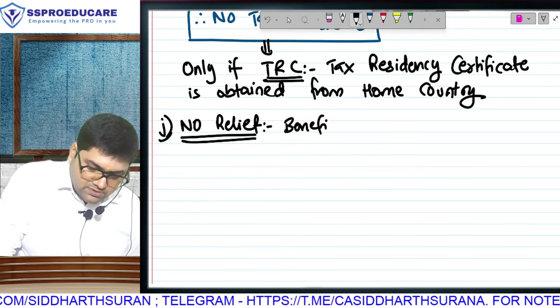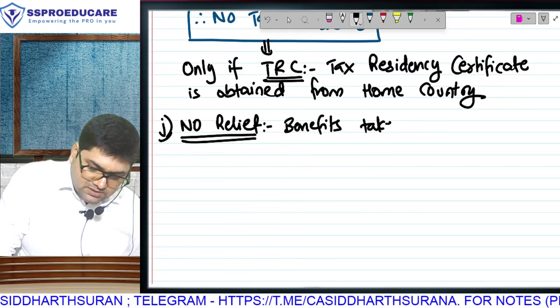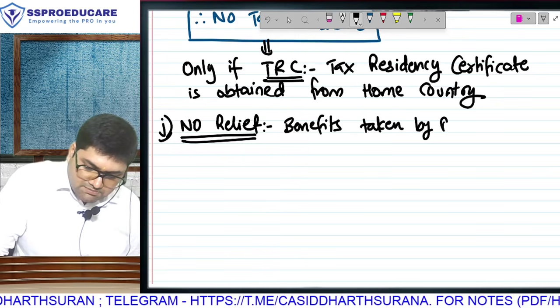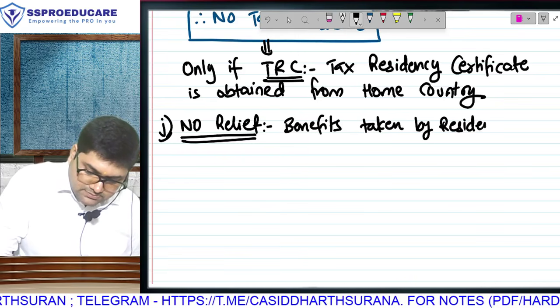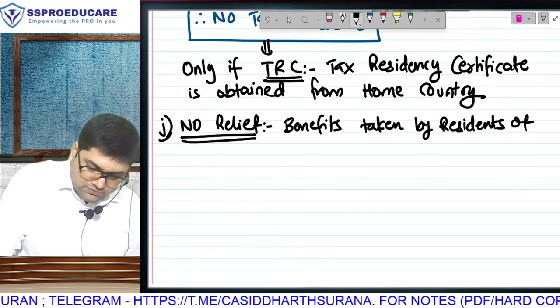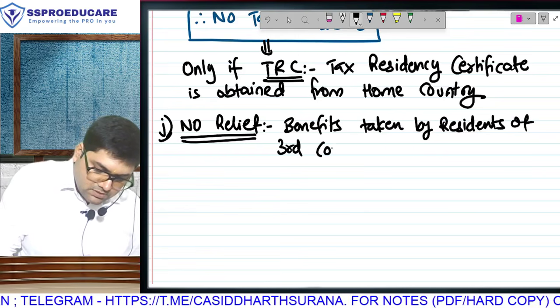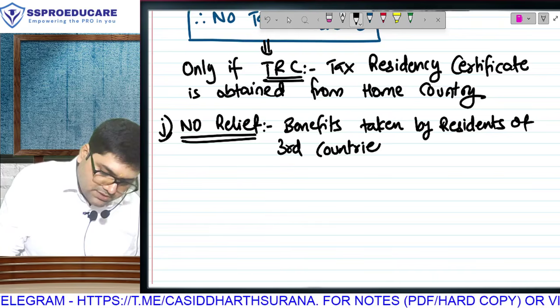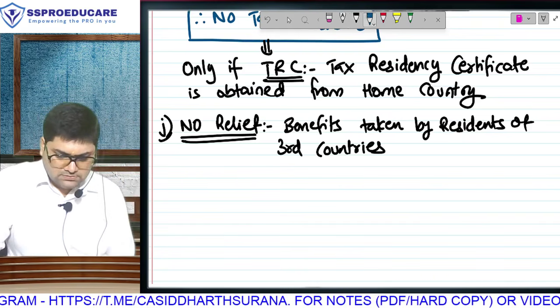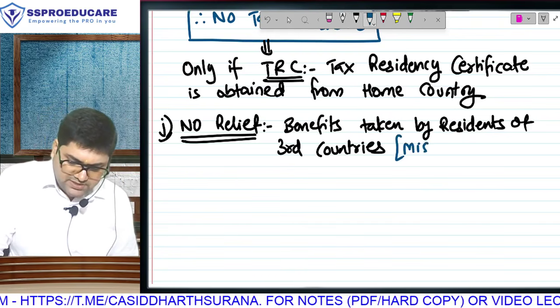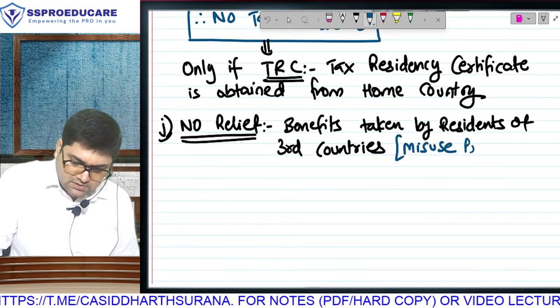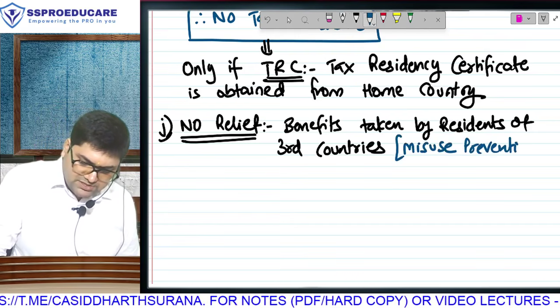in case of benefits taken by residents of third countries. This is again very famously known in international tax language as misuse prevention.